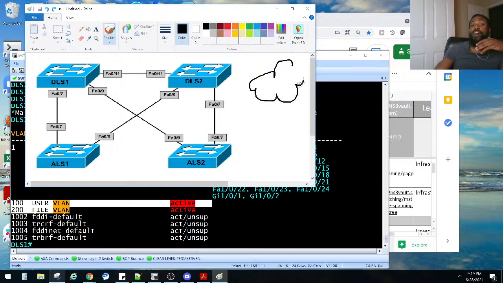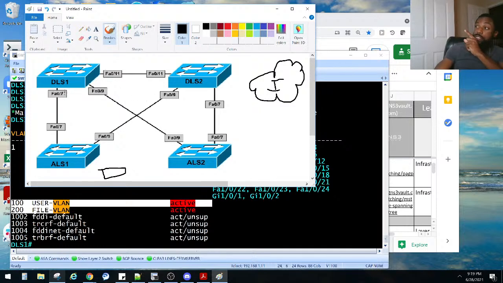So let's say we had the internet out here, right? I know that's the ugly cloud right there, but let's say that is the internet. And then we had a computer that needed to get there, and he's connected to this guy. Before he sends any traffic to the internet, it needs to go to the root bridge first before it goes to the internet.